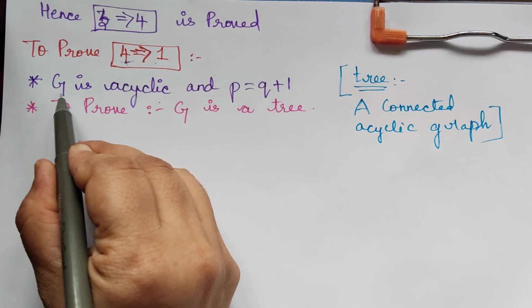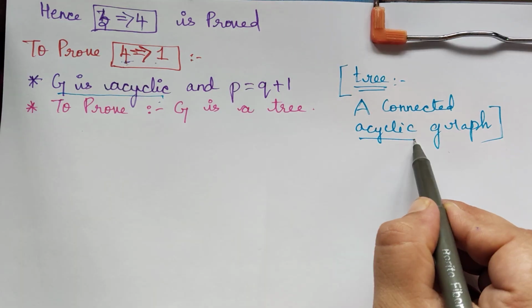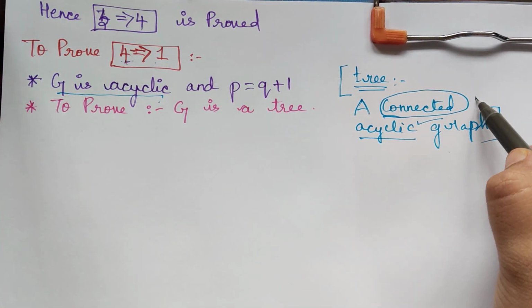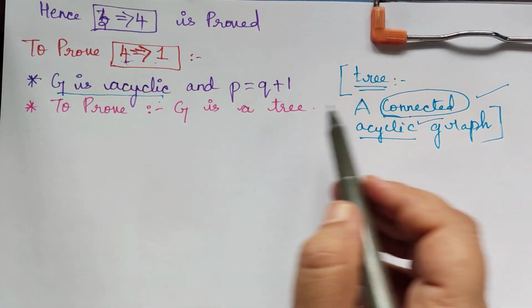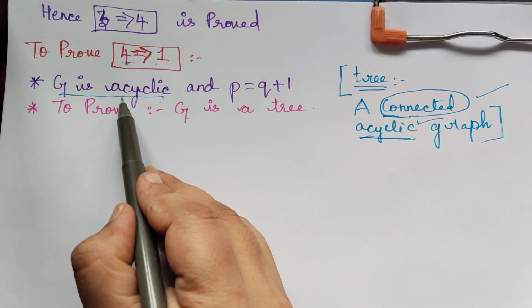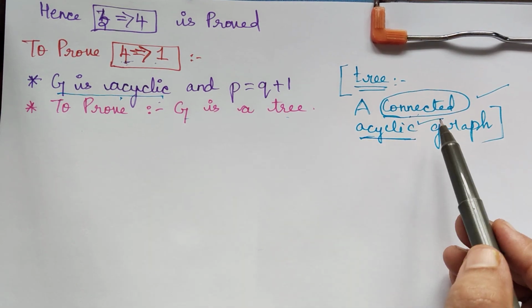But already we have taken that G is acyclic. So this is done. We have to only prove that G is connected. If we prove that G is connected, we are done with the proof, because already it is acyclic. So let us prove that G is connected.